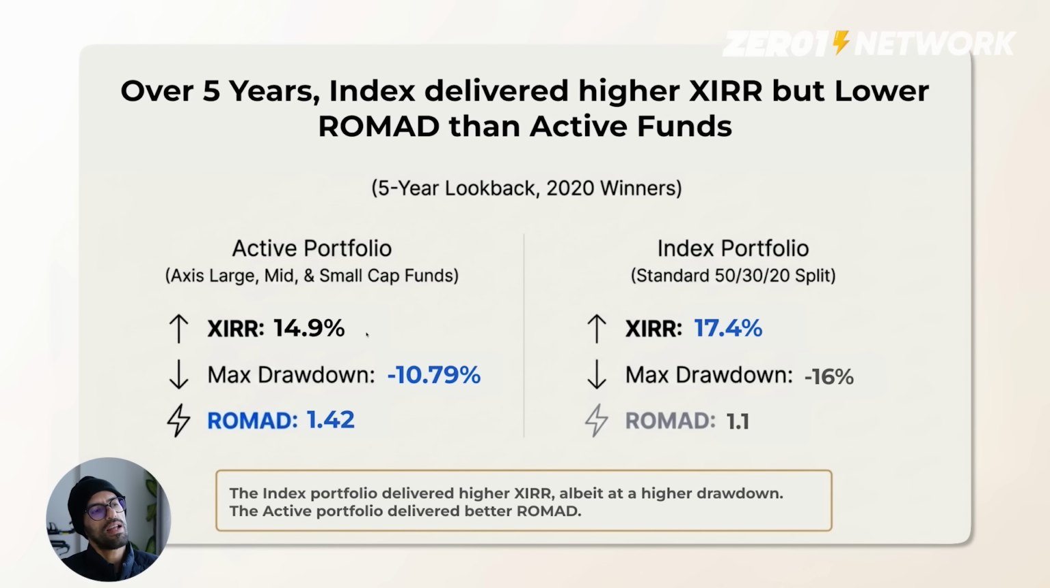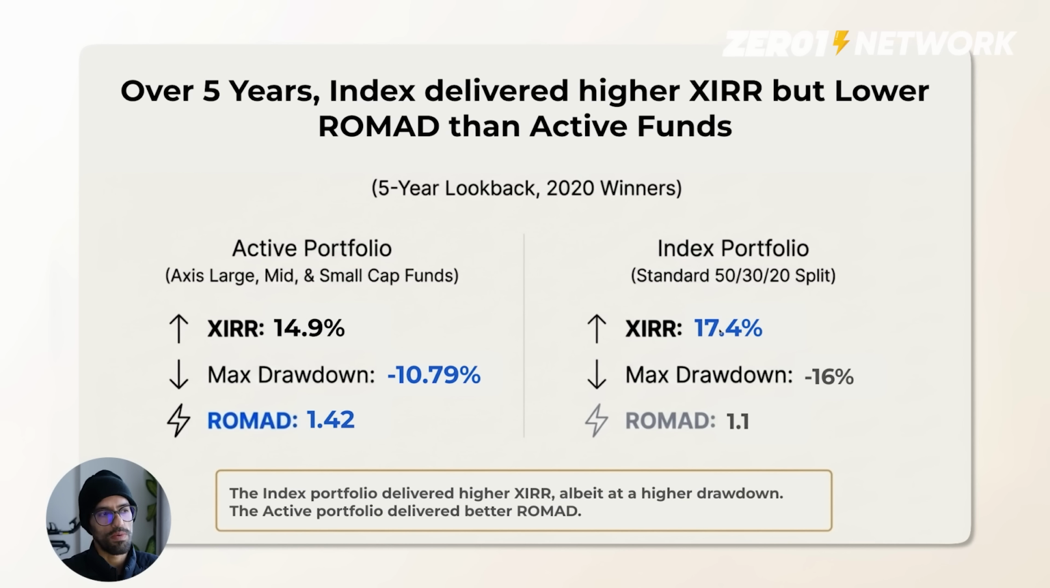The XIRR is 14.9% only, compared to the index funds. These are again the UTI Nifty 50, the UTI Next 50, the Motilal Oswal Mid Cap, and the Motilal Oswal Small Cap funds. The XIRR here is 17.4% over the same period. The index actually did better. The drawdown, however, in the active was better. They were able to manage the drawdowns better, at minus 11% broadly, and therefore the ROMAD of the active was better. But yeah, it's very neck and neck. It's not a clear winner that the active was better.